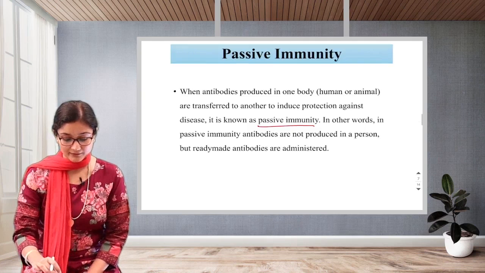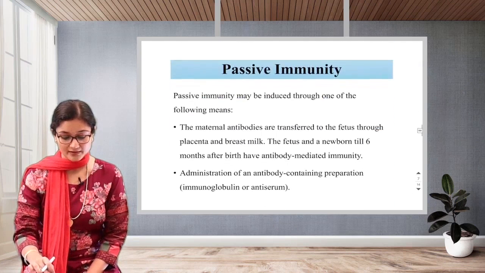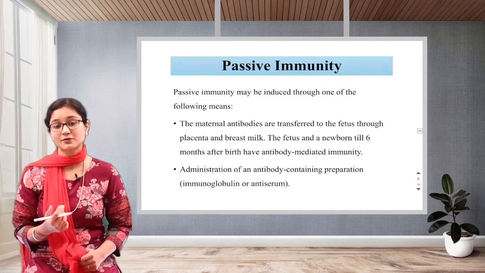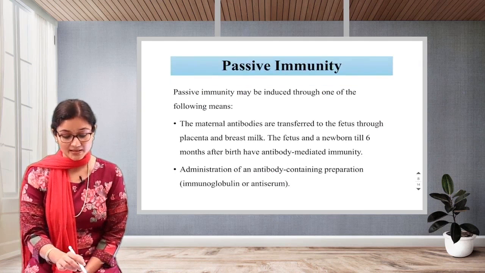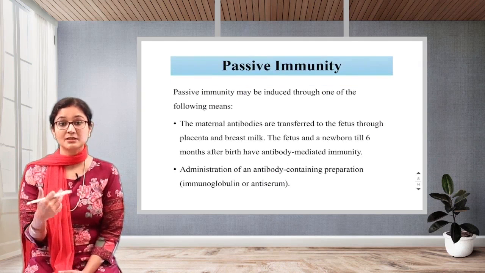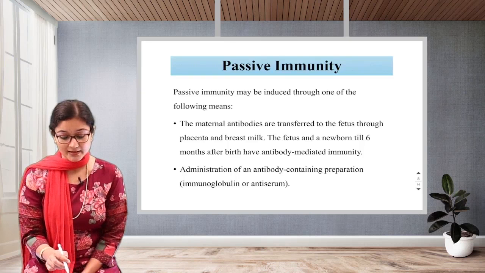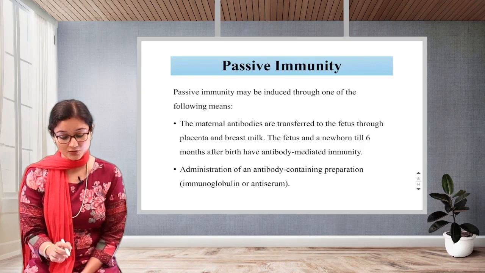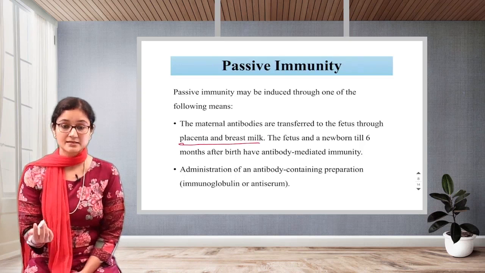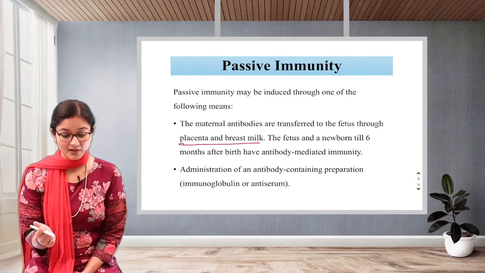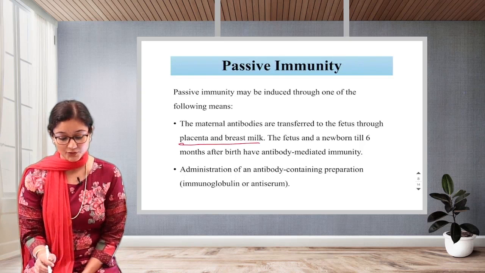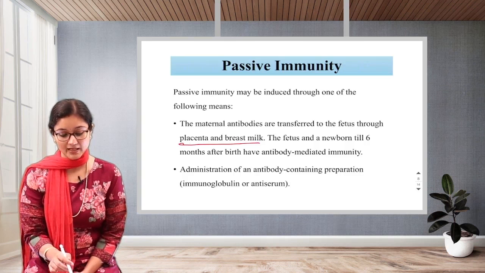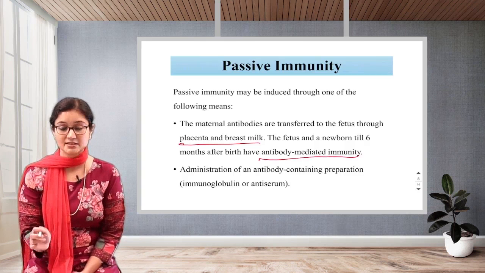So let us see further about passive immunity. Passive immunity may be induced through one of the following means. The maternal, okay, maternal means mothers. Maternal antibodies are transferred to the fetus through, this is what I said, placenta or breast milk. The fetus and a newborn till 6 months after birth have antibody mediated immunity.